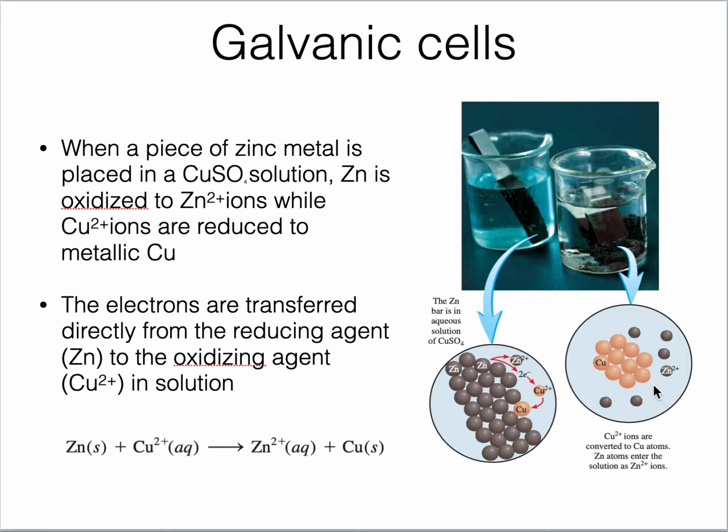Simultaneously, oxidation and reduction is taking place in this system, and because of that, when blue color is disappearing, it means copper plus 2 is reducing to copper solid, and this brown color on the metal is disappearing. It means zinc solid is changing to zinc plus 2. So what is happening? Transfer of electrons taking place between zinc and copper, right?